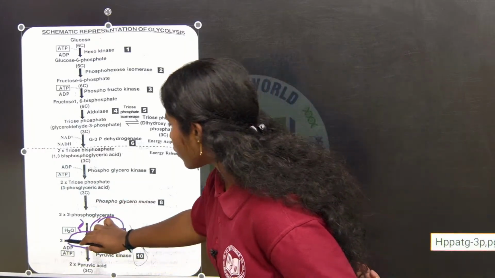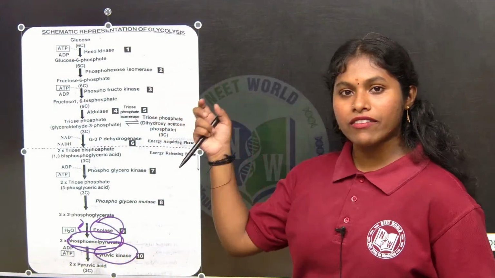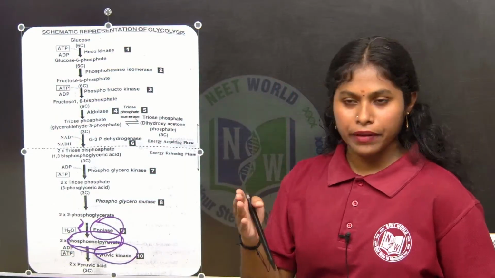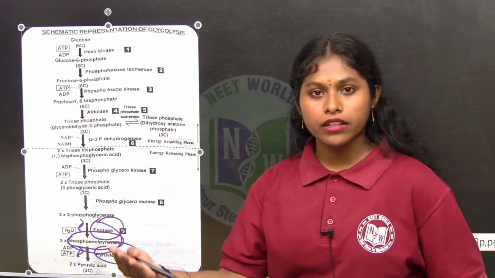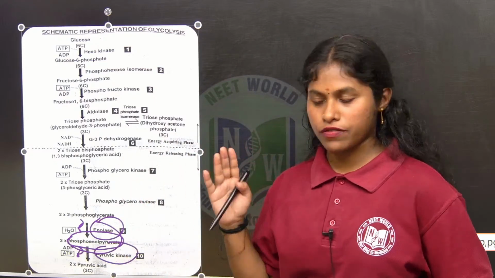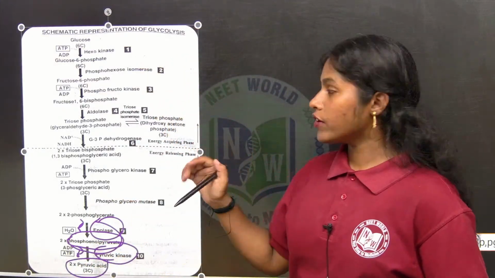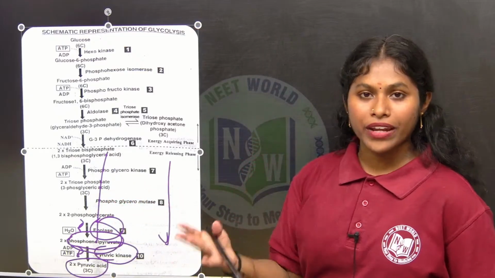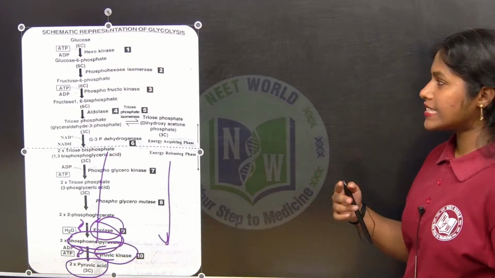Here, phosphoenol pyruvate acts with the enzyme called pyruvate kinase. Whenever it is a kinase step in the profit phase, we get ATP. The adenosine diphosphate turns into adenosine triphosphate, and ultimately we form pyruvic acid. As we are doing this for both DHAP and glyceraldehyde 3-phosphate, how many pyruvic acids came? 2 pyruvic acids came.